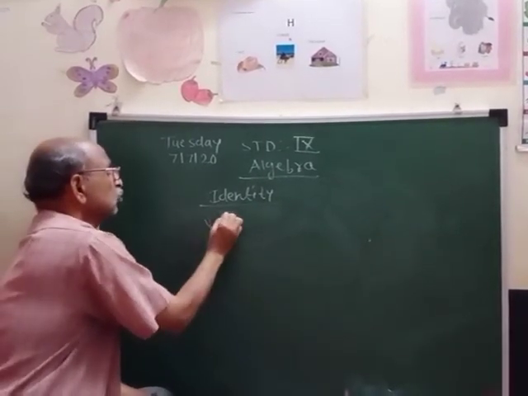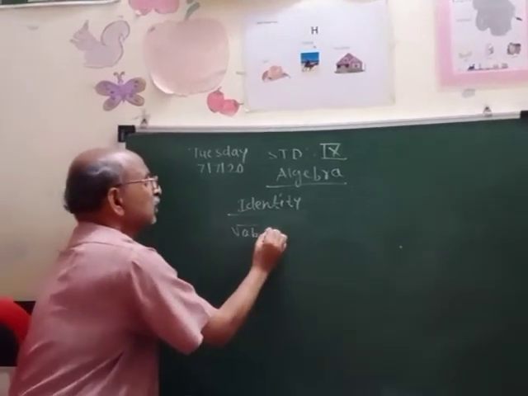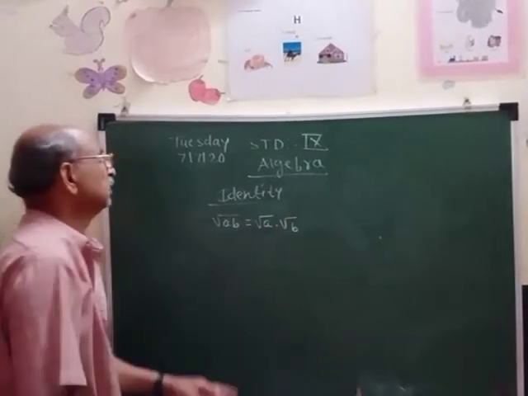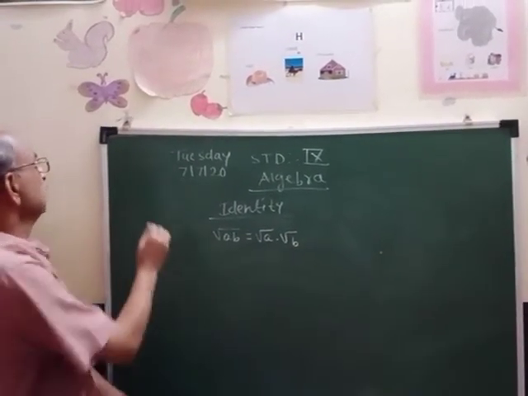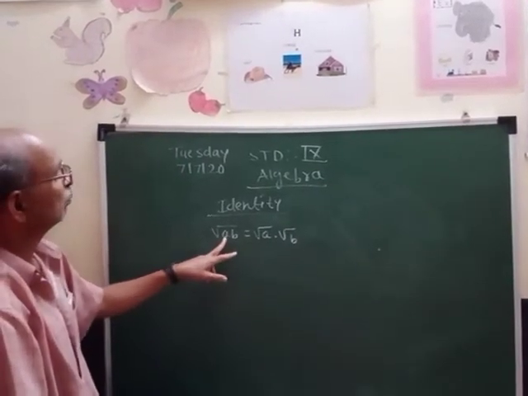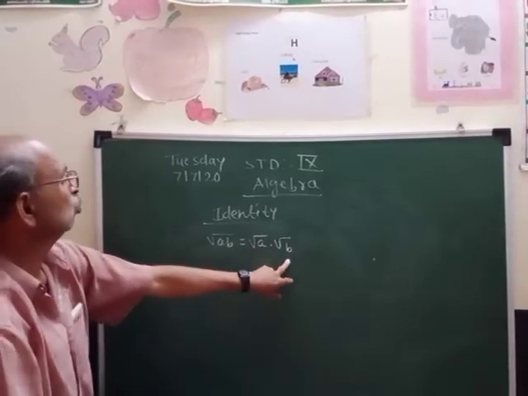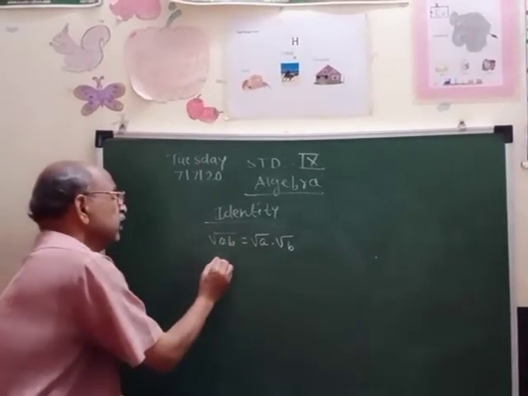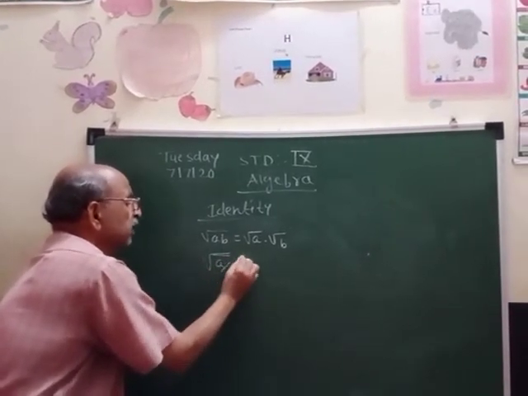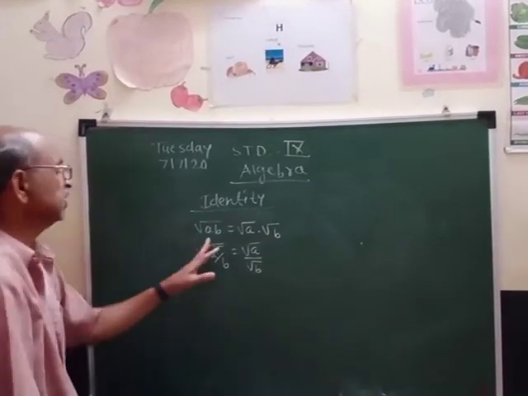Root AB is equal to root A into root B. For example, if we write root of 4 into 2, then we can separate it as root 4 into root 2. So this is the simple law. If it is given like this, root of A upon B, then we can change it to root A upon root B. We are not changing any rules.